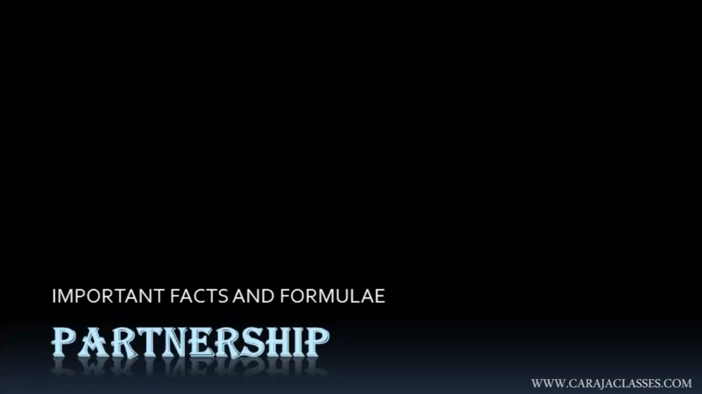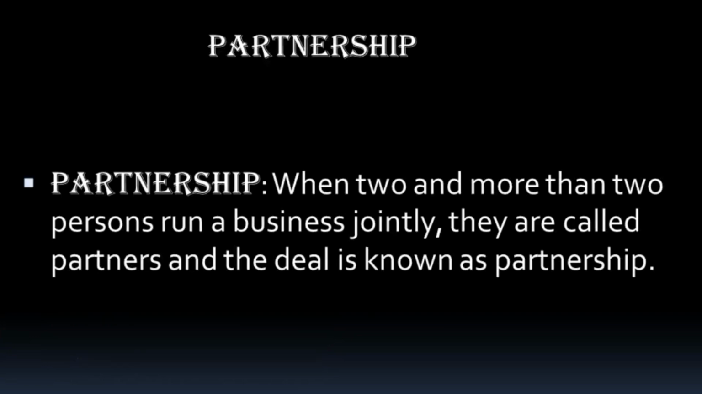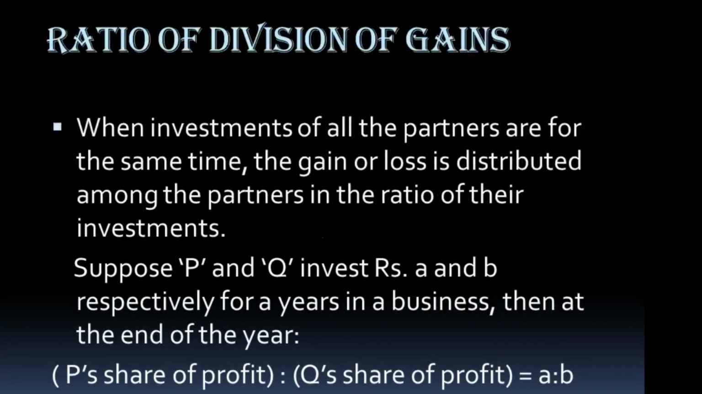Hi, in this class we are going to discuss important facts and formulas for partnership. Before starting the questions for partnership, you have to understand the important facts and formulas. So, partnership. When two or more than two persons run a business jointly, they are called partners and the deal is known as partnership. Ratio of division of gains.